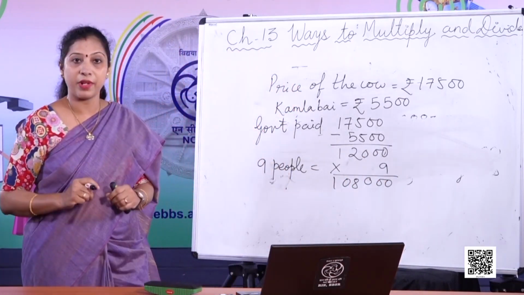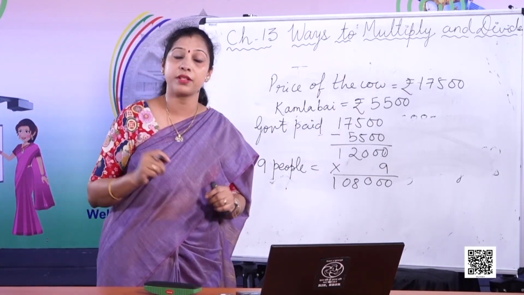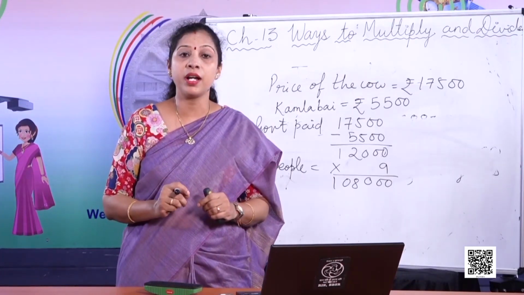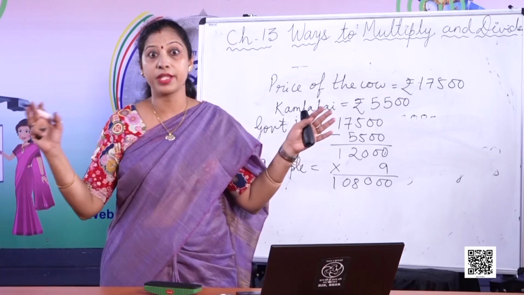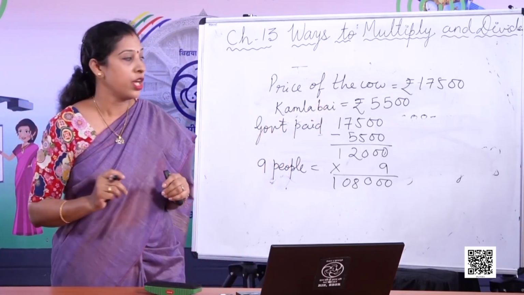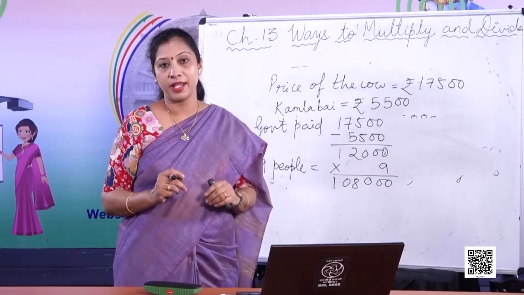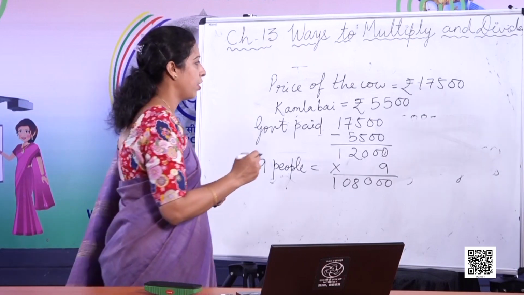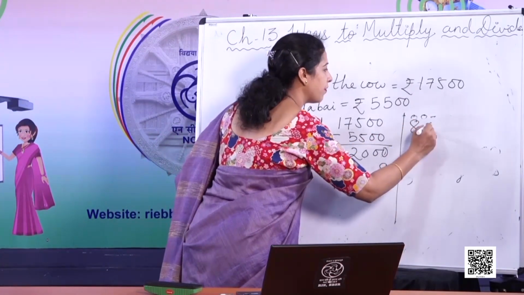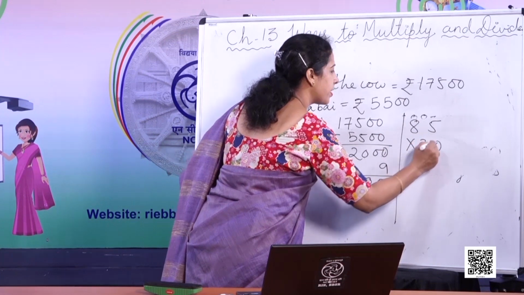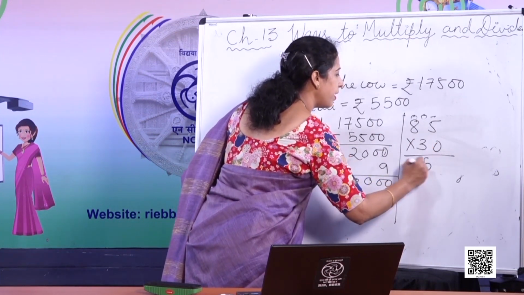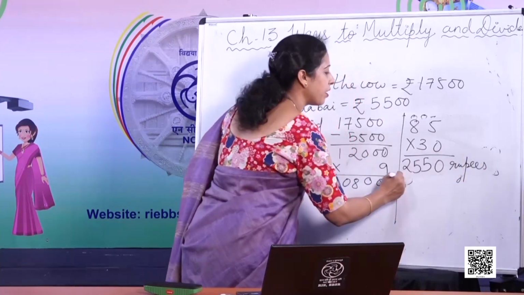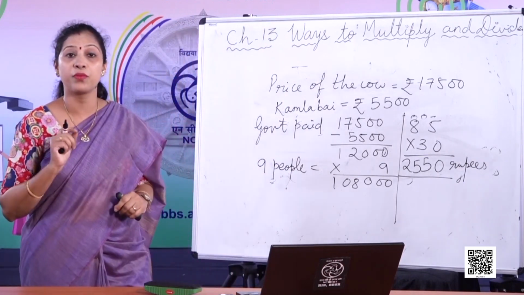Now let's see why Kamla Bai is keen on selling of this cow. Now she has to pay every day 85 rupees for the food of the cow. Because the cow is a big animal, it needs a lot of food, isn't it? So every day she is paying 85 rupees. So let's calculate how much she is paying in 1 month. So 85 into 30. Let's see how much she is paying. 5 3s are 15, 8 2 5 5 0. This much of money she is paying for the cow for her food.